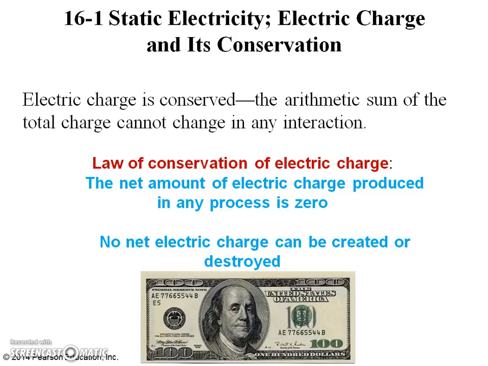For example, when a plastic ruler is rubbed with a paper towel, the plastic acquires a negative charge and the towel acquires an equal amount of positive charge. The charges are separated, but the sum of the two is zero. This is an example of a law that is well established: the law of conservation of electric charge, which states that the net amount of electric charge produced in any process is zero. Or said in another way, no net electric charge can be created or destroyed.